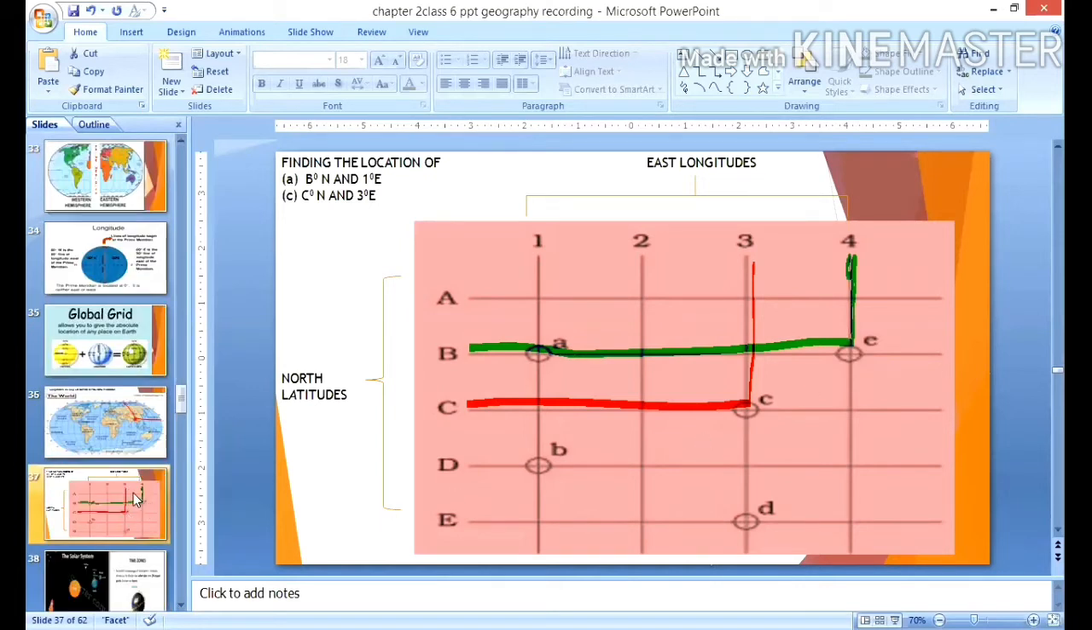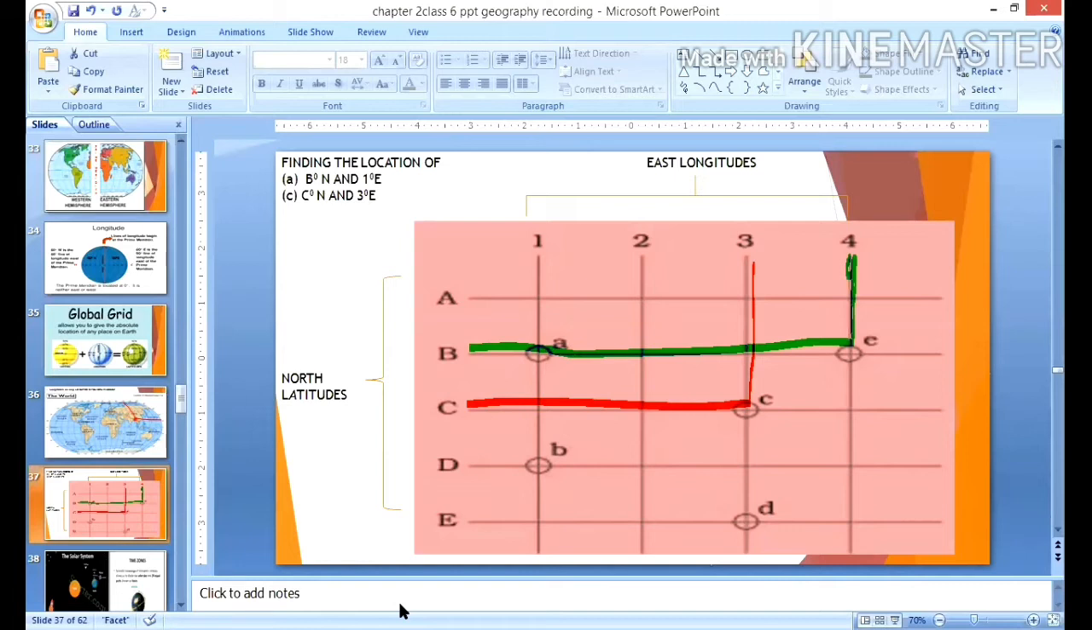Once you have done this, you will come to know the location of these circles. Where is A located? Now I think you are able to do it. A is located at B degree north and 1 degree east. So try out for other alphabets also. Draw it and do it as an activity, children. That is for your reference.